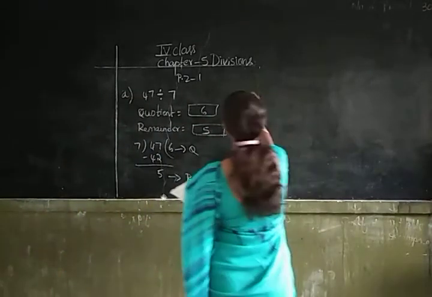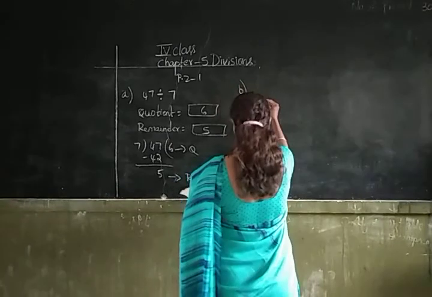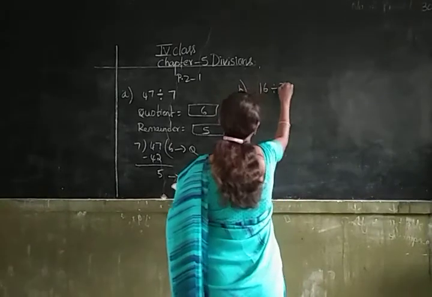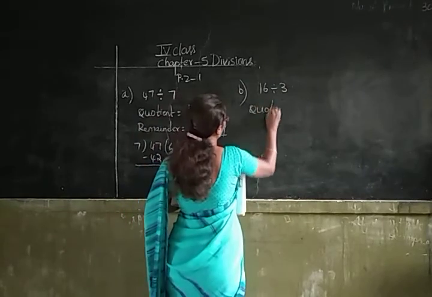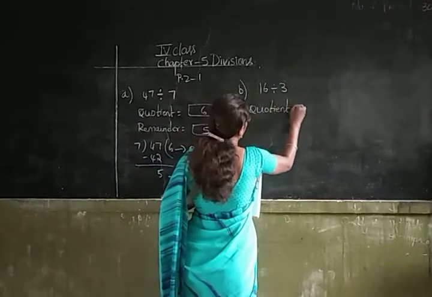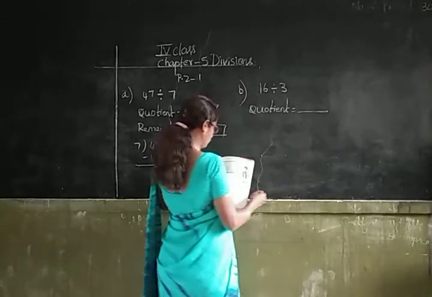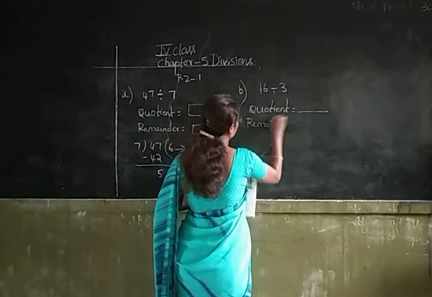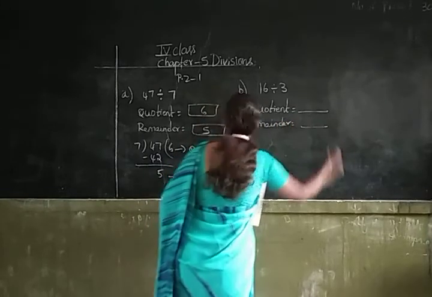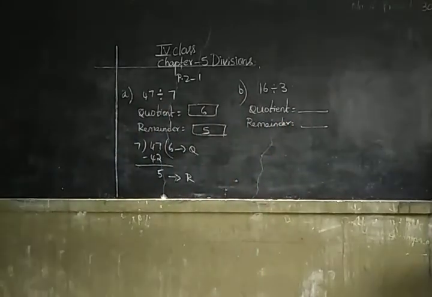Okay children, let us do the B sum. 16 divided by 3. Here we have to find out the quotient and the remainder.